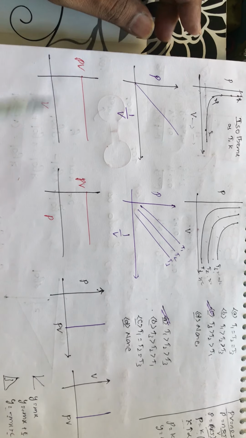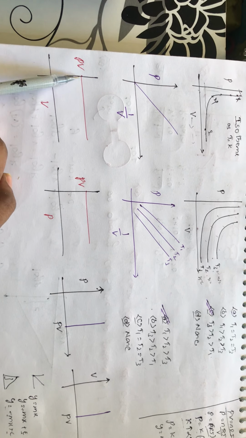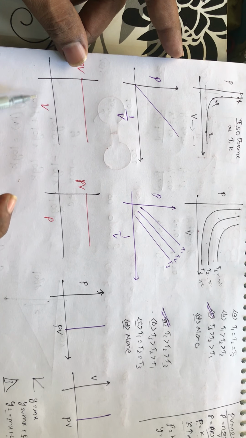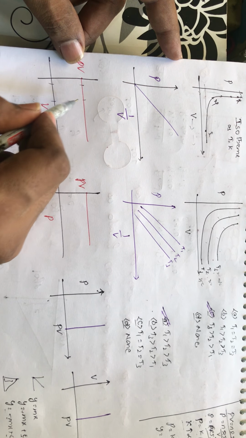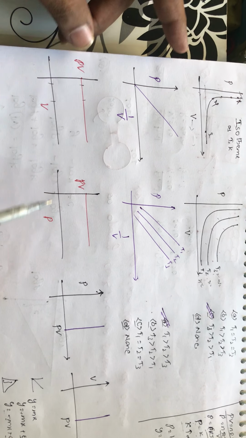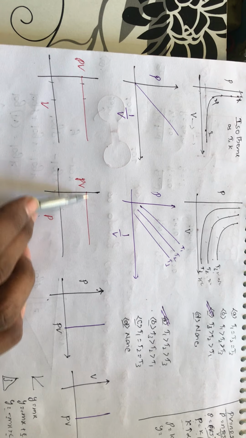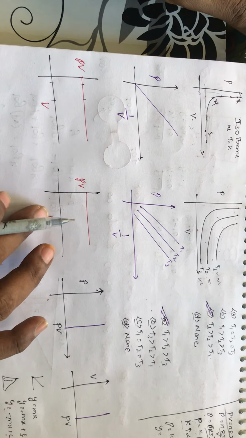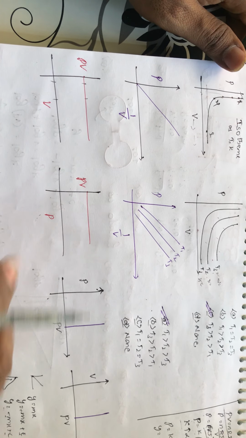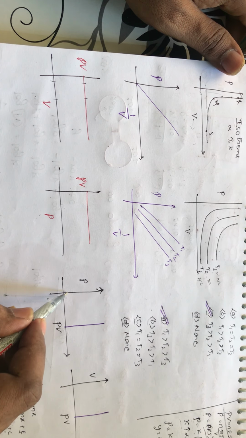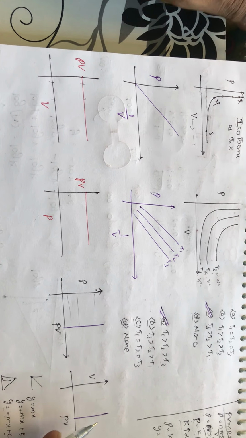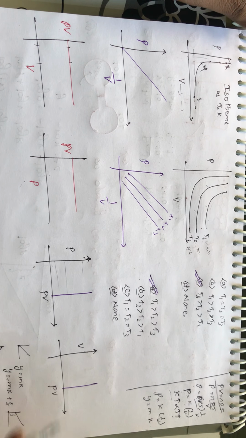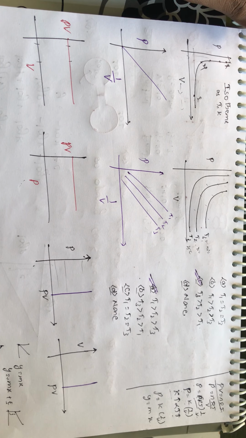If you plot the graph of PV versus V, you know that PV is constant. Suppose the volume is this one, PV is this one. You are changing the volume, but PV is not changing, so this is constant. If you plot PV with respect to P, again this is constant. If you take this in reverse, P on the y-axis and PV on the x-axis, PV will be constant. The pressure may be changing like this, but PV is constant. Suppose V versus P by V, again the graph will be constant. Thank you, students. This is all up to Boyle's law.